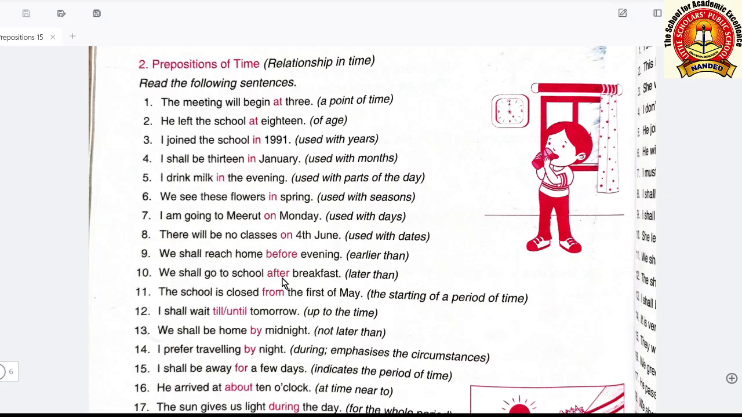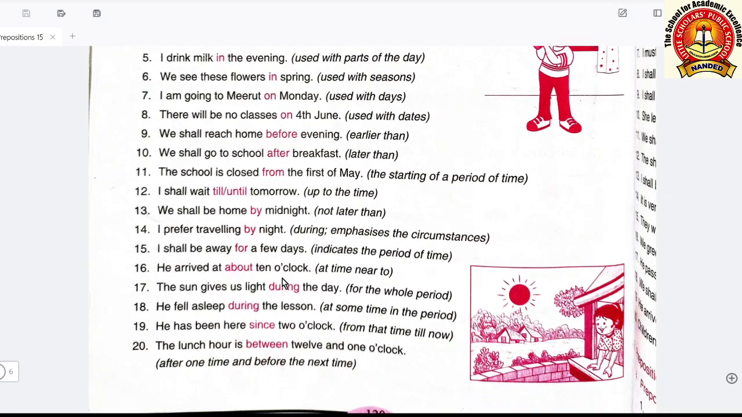Next, the school is closed from the 1st of May, means from the 1st of May the school is closed. So this is also telling the point of time. The point of time is the 1st of May, and this preposition is telling the relationship of this point of time with the sentence. I shall wait until tomorrow. Tomorrow is the point of time here, and prepositions are till or until.